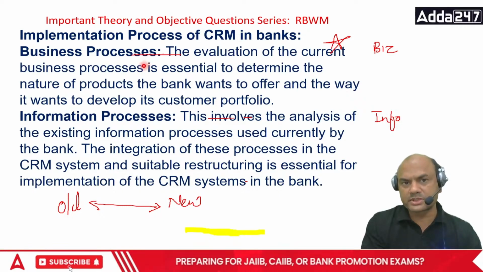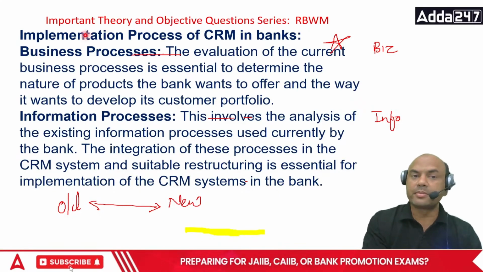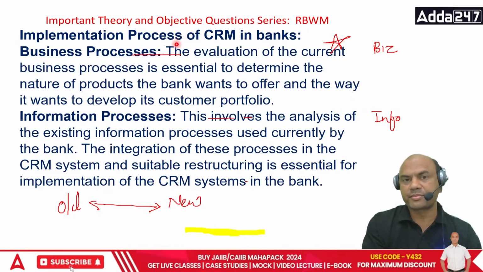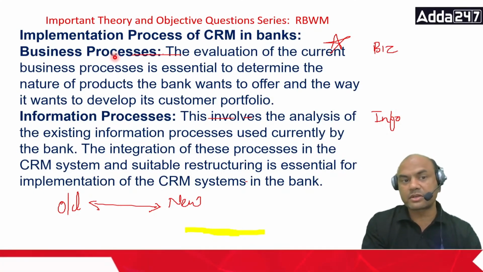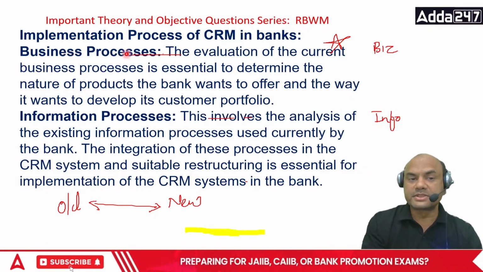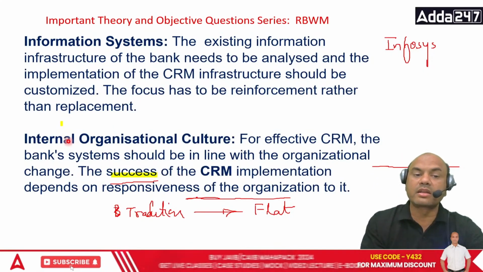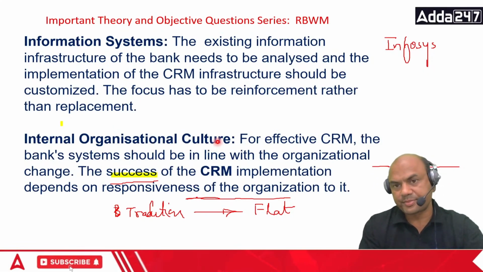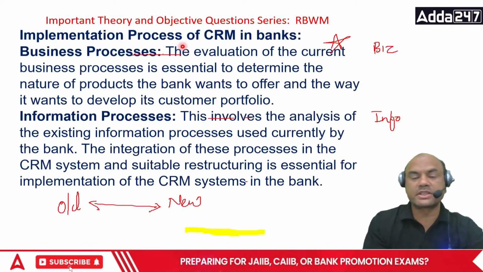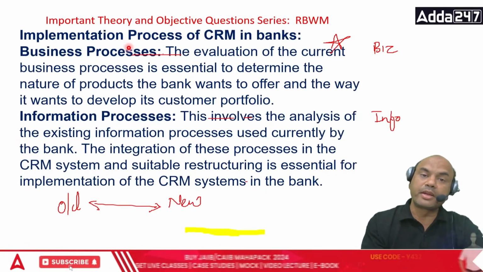There are 4 processes which are to be integrated. So this implementation of CRM includes 4 processes. Which are those 4? Business processes, information processes, information systems, and internal organizational culture. So these are the 4 processes which you have to implement in CRM.